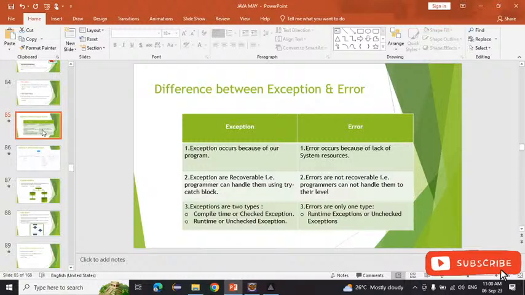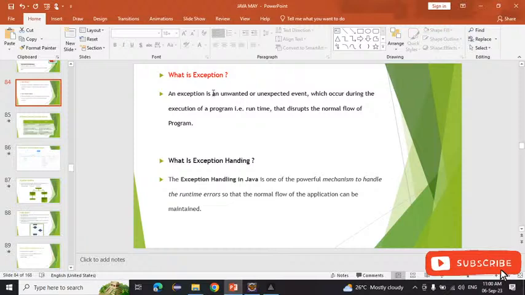If you see here, what is an exception? An exception is an unwanted or unexpected event which occurs during the execution of the program, and that will disrupt the normal flow of the program also. What is our daily routine? We have to come to the office. But suppose one day our bike is punctured. It is disturbing the normal flow of our program, right?